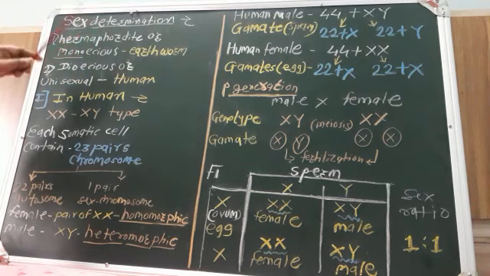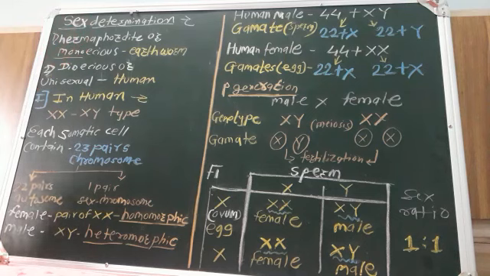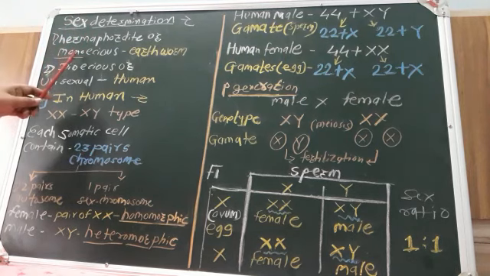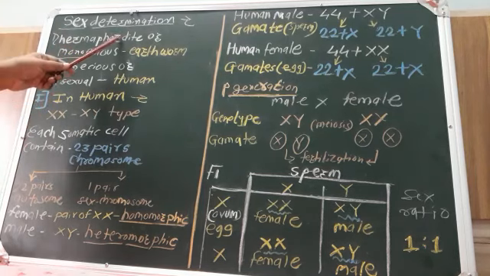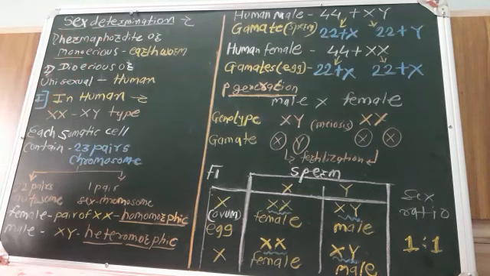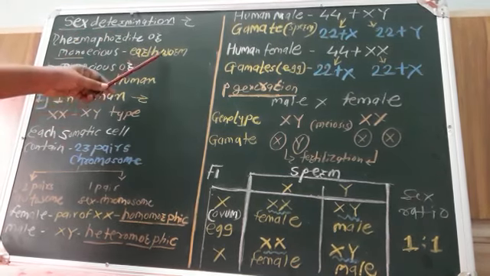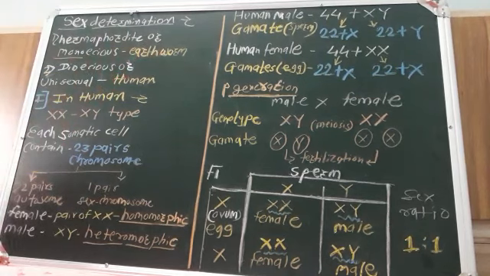Those organisms in which both the reproductive organs, the male reproductive organ and female reproductive organ, are present inside the single body of that particular organism are known as hermaphrodite or monoecious kinds of animals. Example here, earthworm. Earthworm is a hermaphrodite kind of organism.